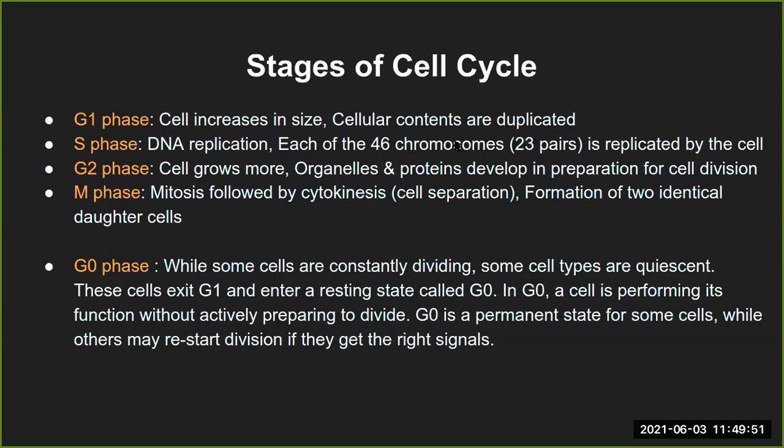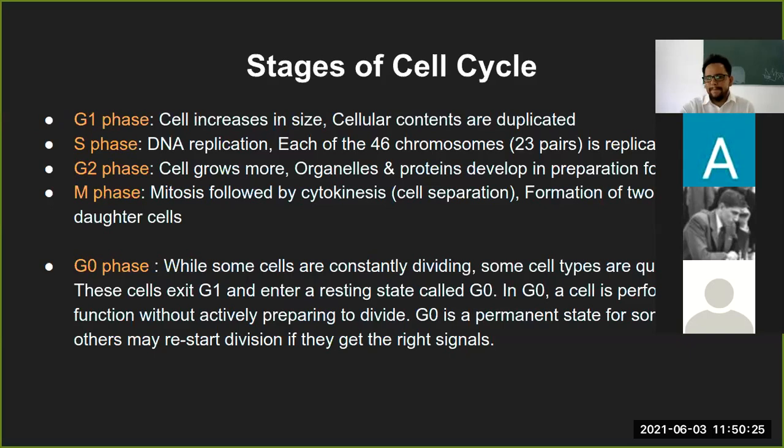Here it is easy to get confused: we say 23 pairs of chromosomes, and then it duplicates, but it does not still remain only 46. It is 46 plus 46, or 23 pairs plus 23 pairs. So that's how the replication will occur, and this will be done by the particular cell which is undergoing the cell division process.